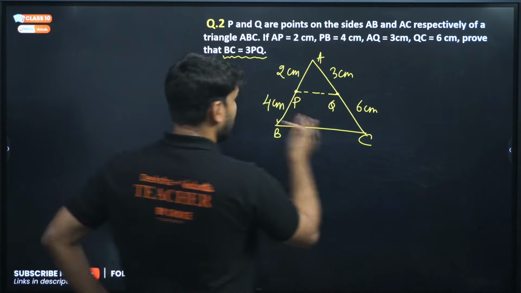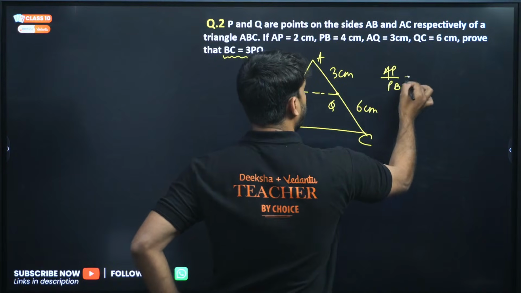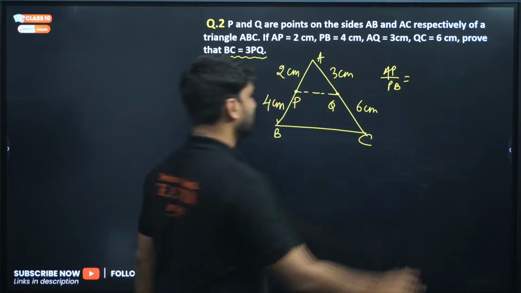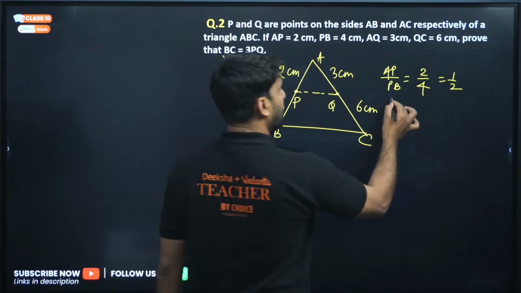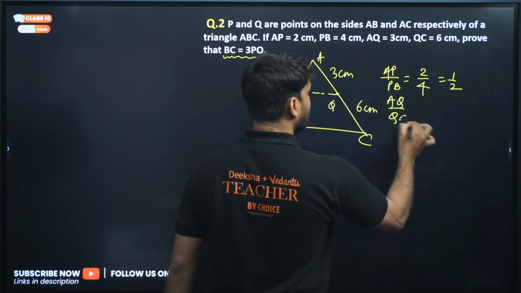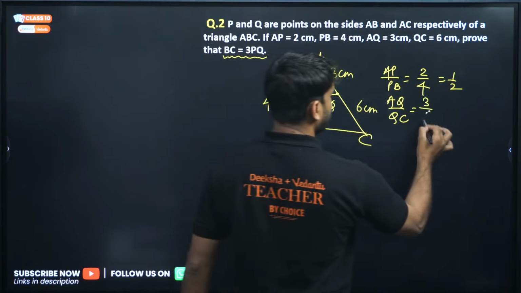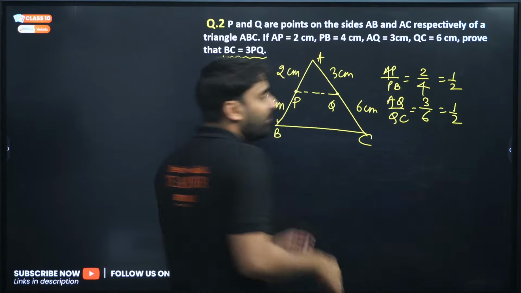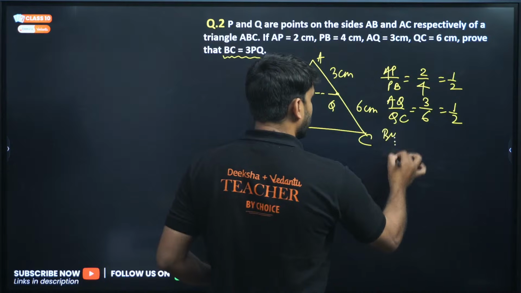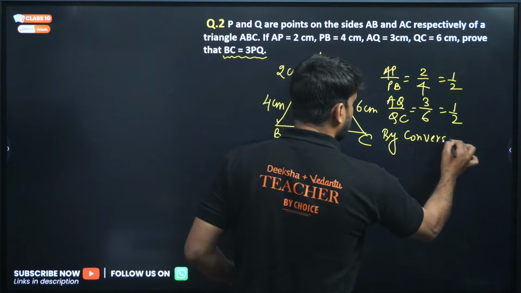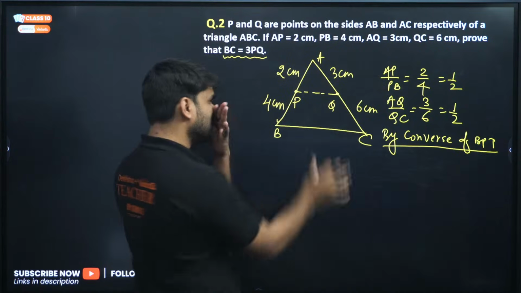So can we find out AP by PB? This is 2 by 4, which is equal to 1 by 2. Now find out AQ by QC. AQ is 3 and QC is 6, so 3 by 6 will be 1 by 2. So the ratios are the same. If the ratios are the same, by converse of BPT, we can say this PQ